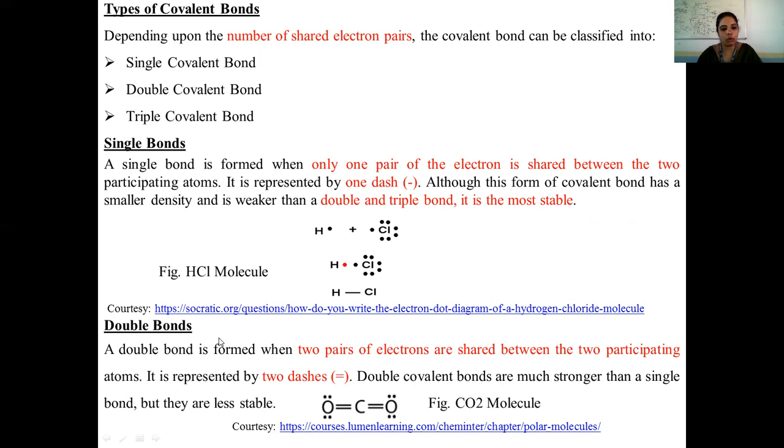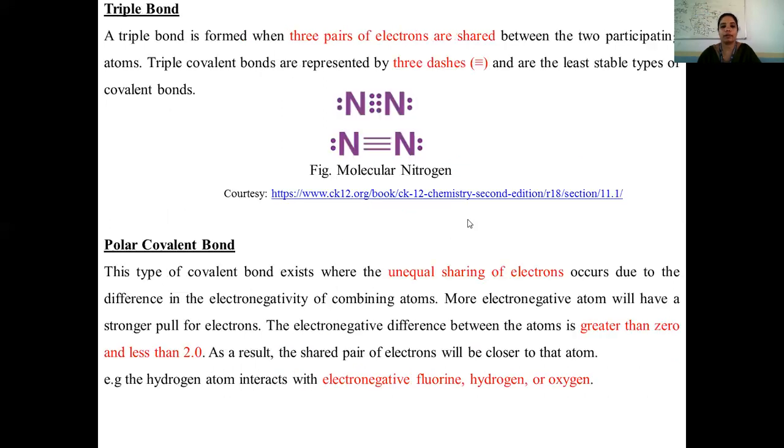In case of the double covalent bond, we share two pairs of electrons so that we get a double covalent bond. As we see in the diagram, each line denotes one electron pair. Since two lines are there, two electron pairs are shared. In case of a triple covalent bond, three pairs of electrons are shared.